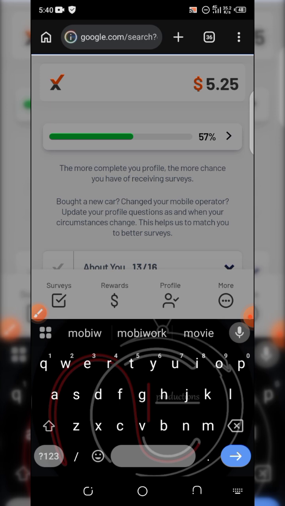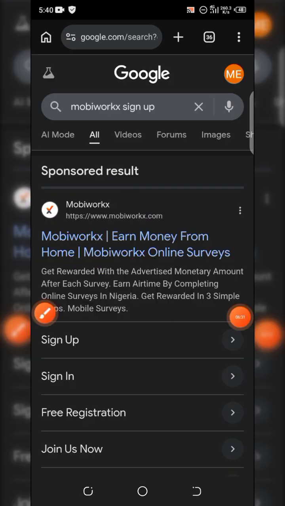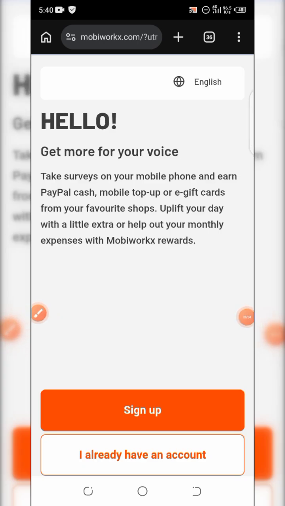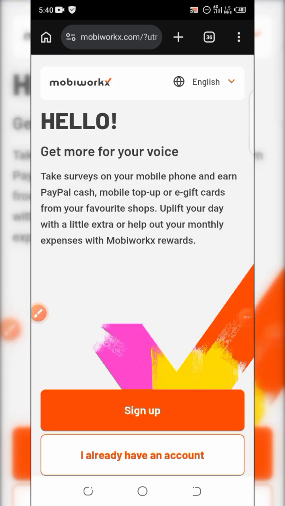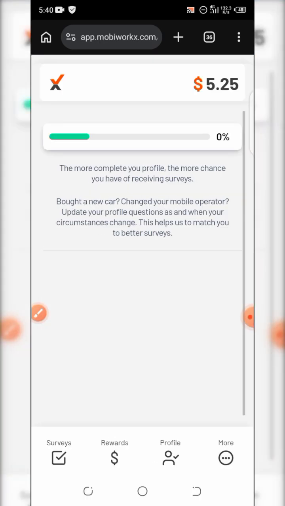You can see it here. So any of it, just bring it here. It's very easy to find on your browser. You just tap on it and it will bring you to where you are going to sign up, and you can figure out the rest like I've shown you before. So it's quite easy. So that's for the referral part.